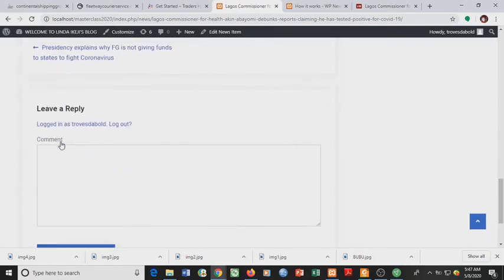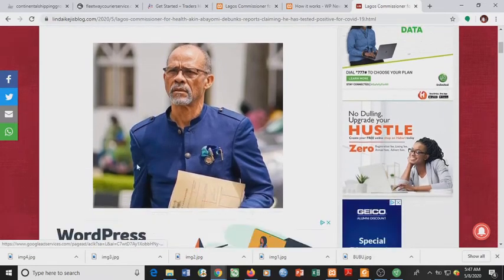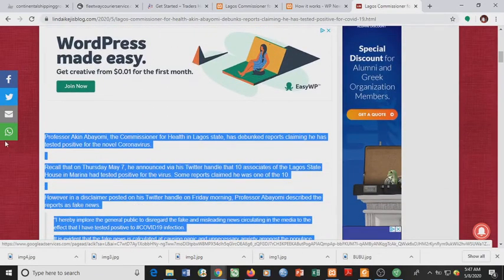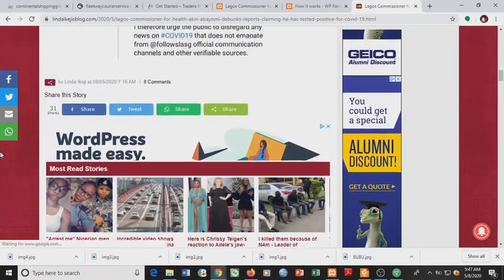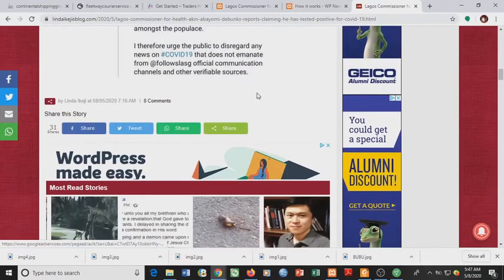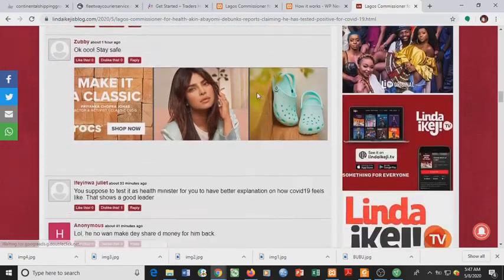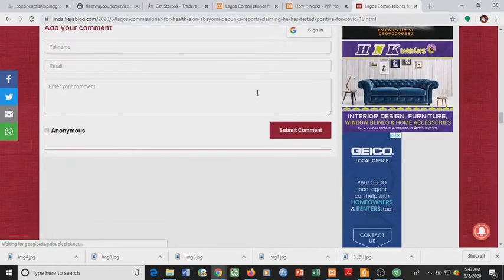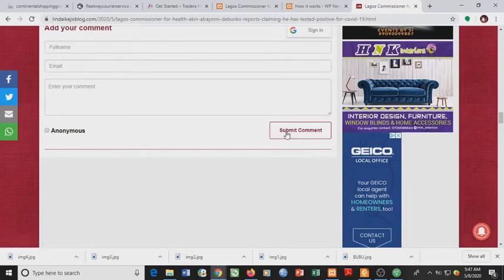in Linda Ikeji's blog. Now if you look at Linda Ikeji's blog, you see that we have social icons here. There are plugins you use to add social icons here. We also have social icons here. Share this story, share it on Facebook, Twitter, WhatsApp, and any other place. Then you come down below, you see comments. You add your own comments, your full name, email address, and your comments. Then you submit. Then the admin will have to approve your comment.